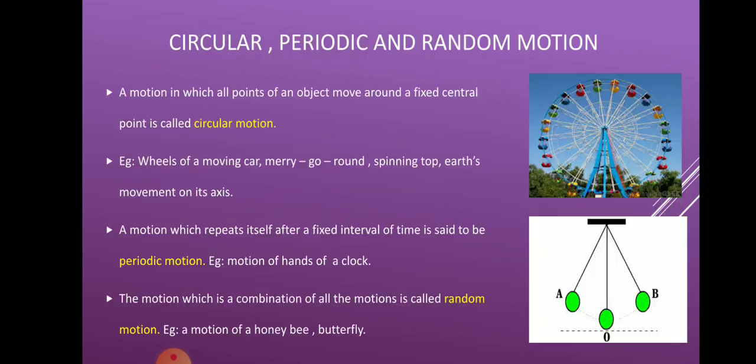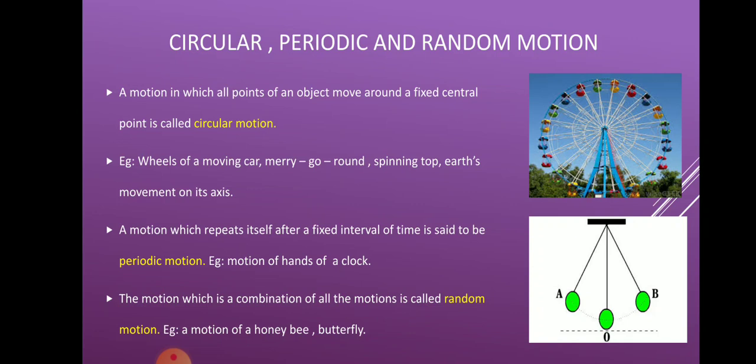Fine. Then the next kinds of motion are circular, periodic and random motion, which are similar to each other. Now circular motion is the motion where the object moves around a fixed central position, like the hands of a clock. The hand of a clock is fixed in the middle and it moves from there. Such kind of motion is known as circular motion.